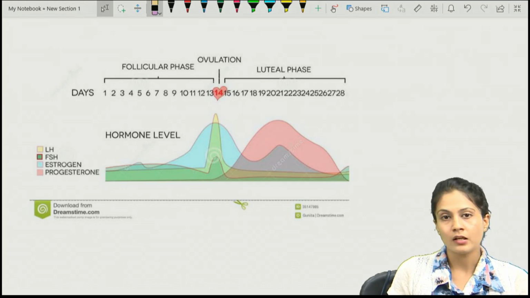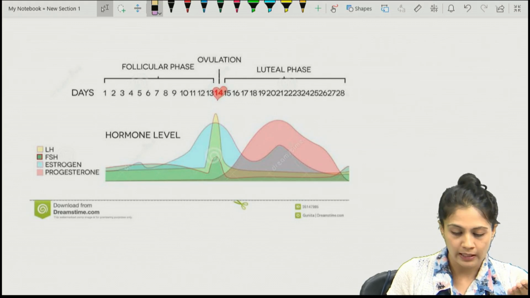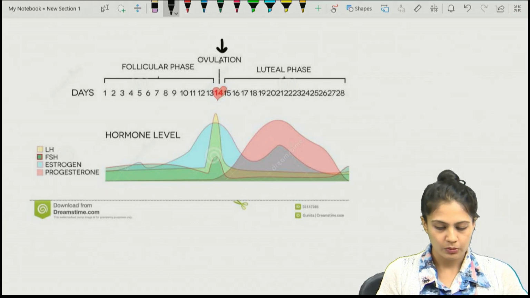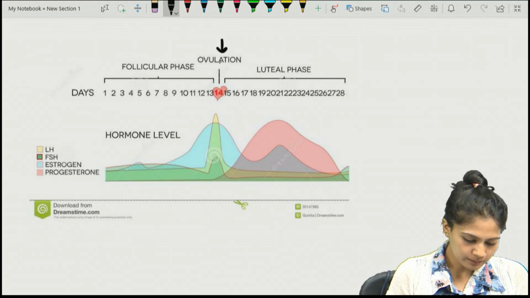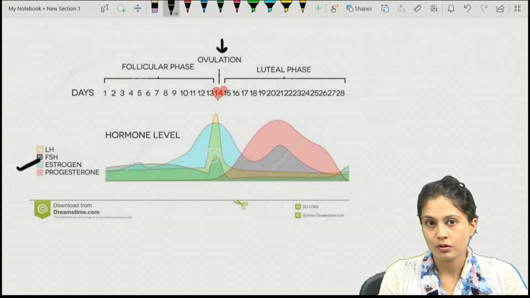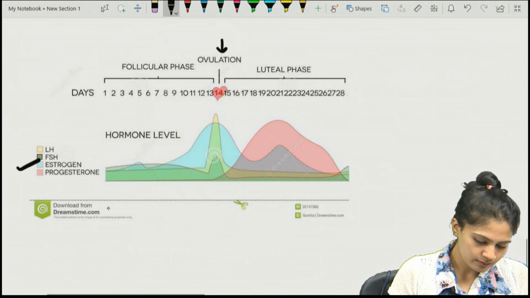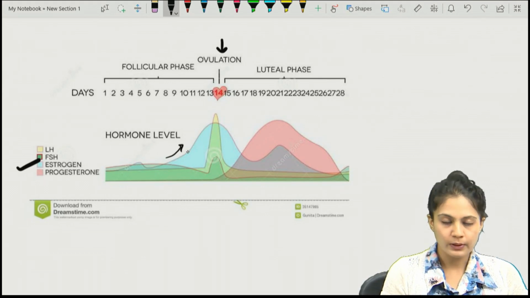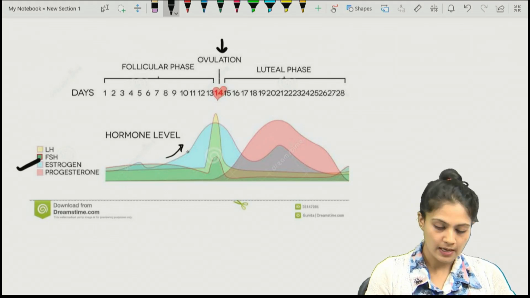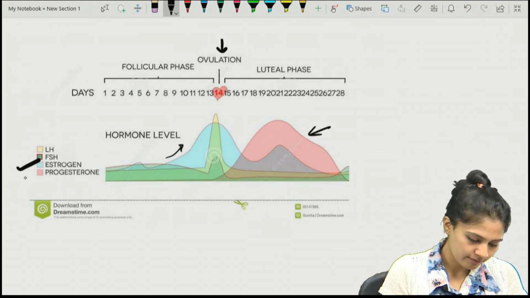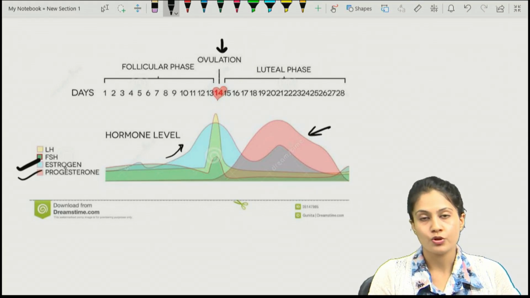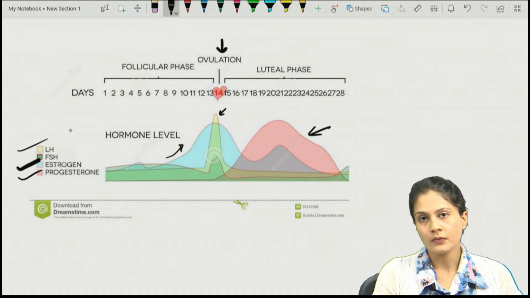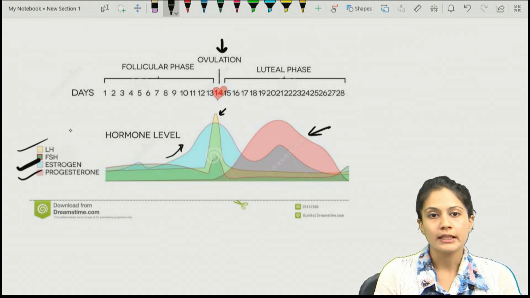We suppose that the ideal menstrual cycle is of 28 days, and the ovulation will occur at which day? At the 14th day, right? You can see the blue one is the estrogen, and it is secreted in the first phase of the menstrual cycle, and it will go down in the second phase. The main hormone in the second phase is the progesterone, and the LH surge is there in yellow color, at around 14 days, that is at around the ovulation phase.